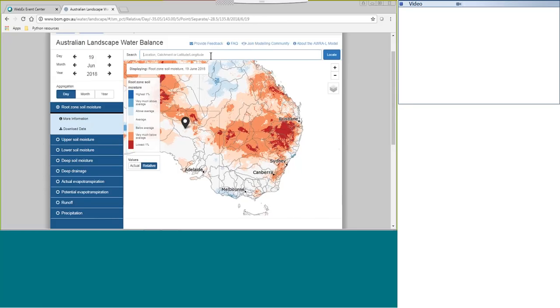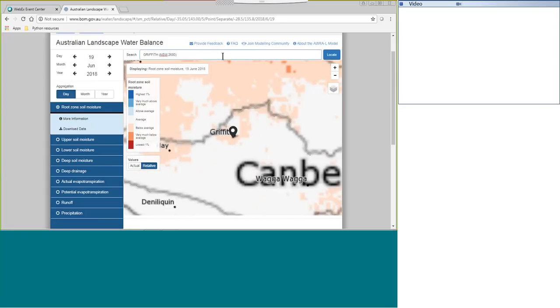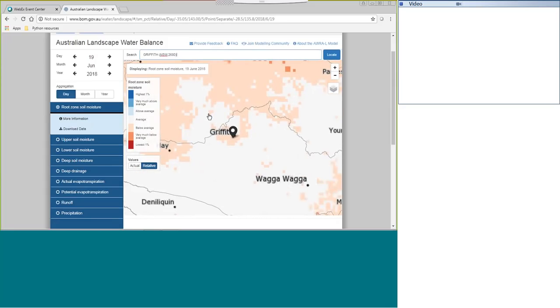Today we're going to look for Griffith. So we'll type in here the town name, Griffith. We can see here it's coming up with a few options, and we're going to grab New South Wales. Here we zoom in on the town Griffith.